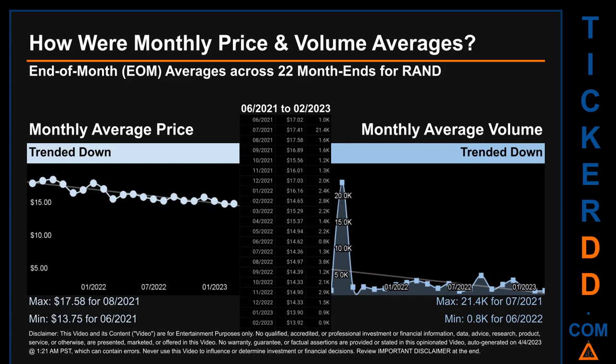How were price and volume averages for RAND? Across 320 trading days, there were a total of 22 month ends, of which monthly averages for daily price and volume were calculated. Overall, monthly price average trended down while monthly volume average trended down. The maximum end-of-month average price was $17.58 for 08-2021 while the minimum was $13.75 for 06-2021. Looking at volume, 07-2021 and 06-2022 respectively saw the highest and lowest monthly average volume at 21.4 thousand and 0.8 thousand.